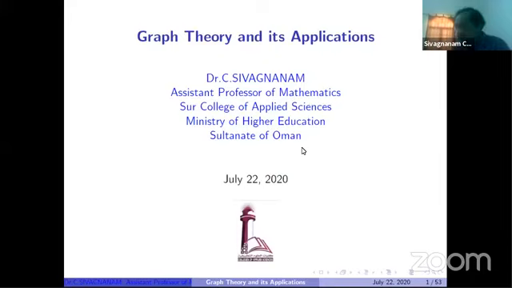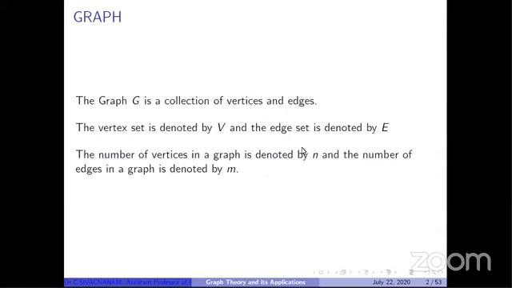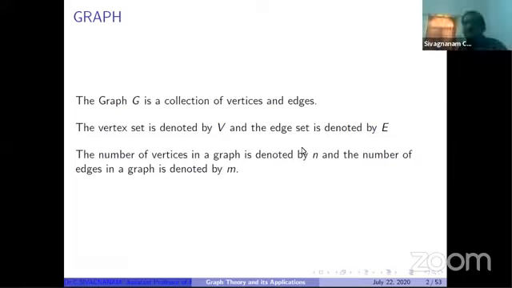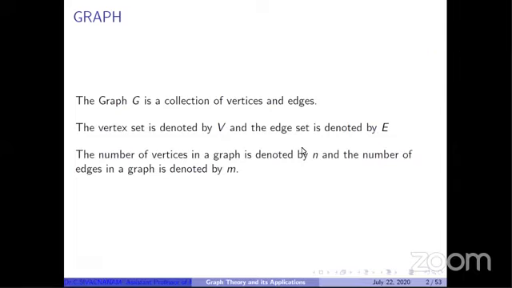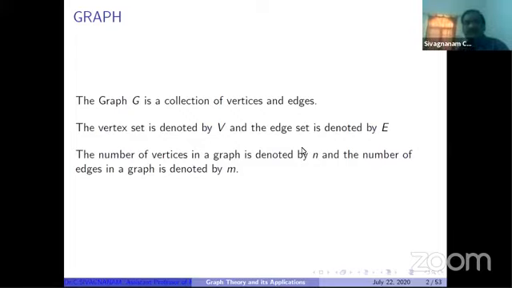So before entering the application part, I have to introduce the basic concept of a graph. What is a graph? A graph is a diagram which consists of vertices and edges. So a graph is a collection of vertices and edges.